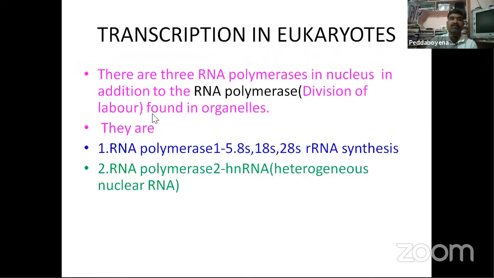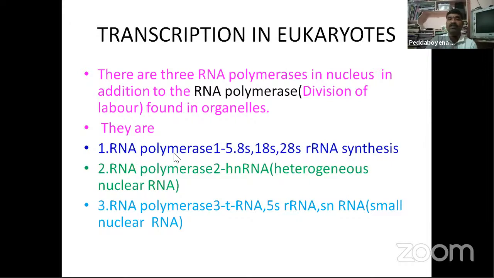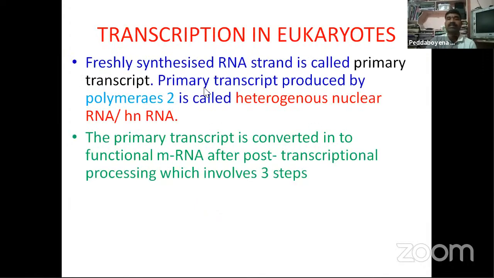So you are observing that in eukaryotes there are three RNA polymerases: polymerase 1, 2, 3. The freshly synthesized RNA strand is called the primary transcript. The primary transcript produced by polymerase 2 is called heterogeneous nuclear RNA, hnRNA. This point is very important. The primary transcript is converted into functional mRNA after post-transcriptional processing, which involves three steps: first capping, second tailing, and then splicing.